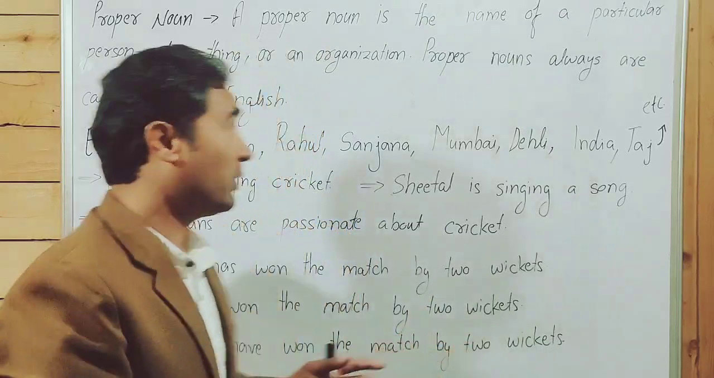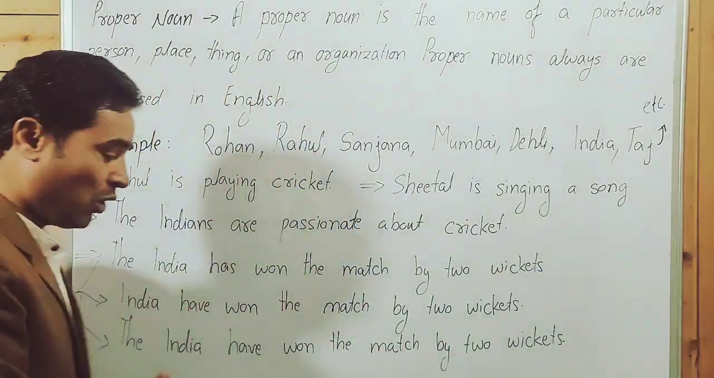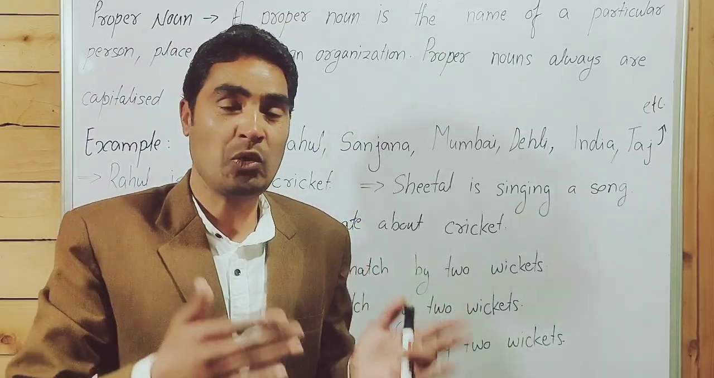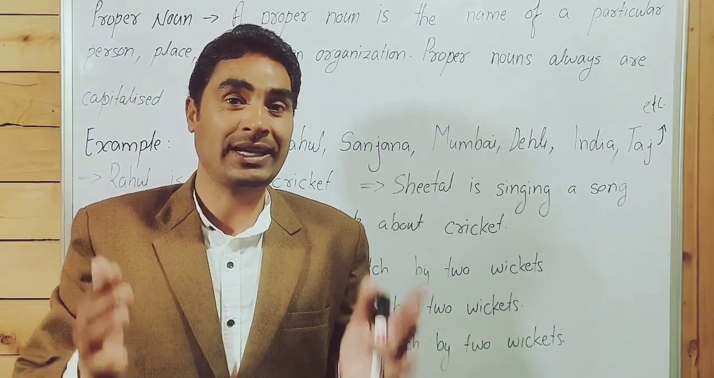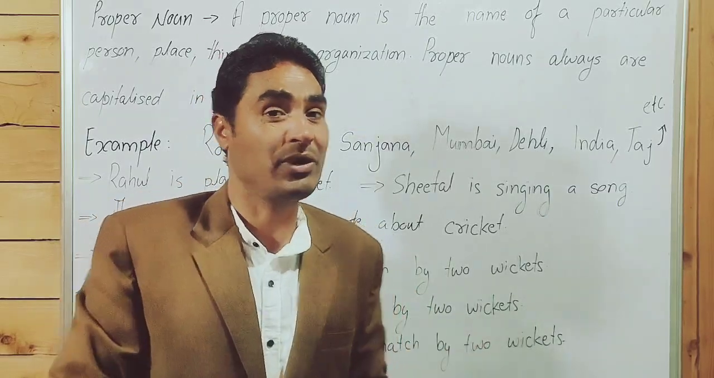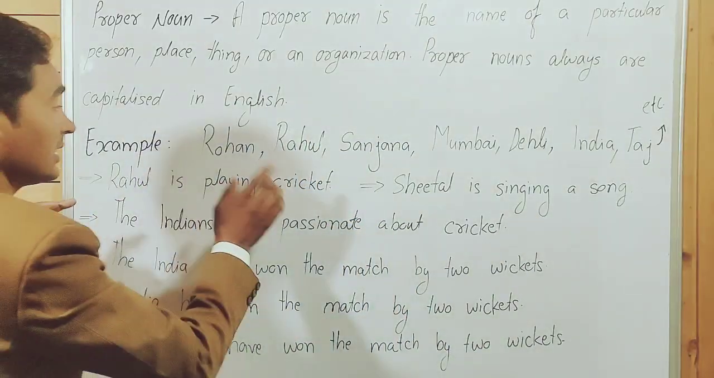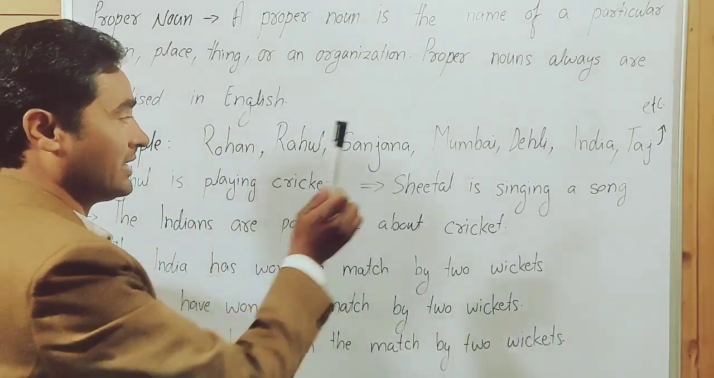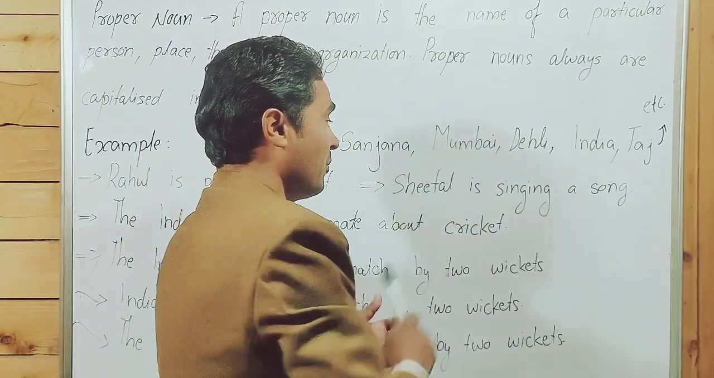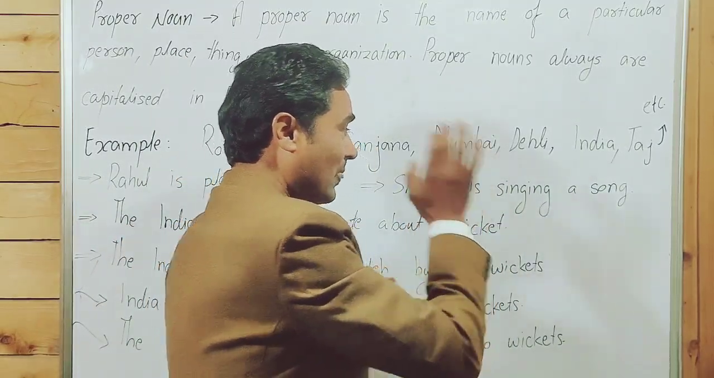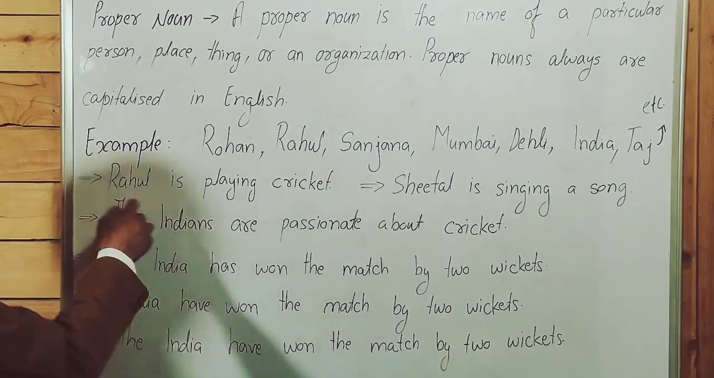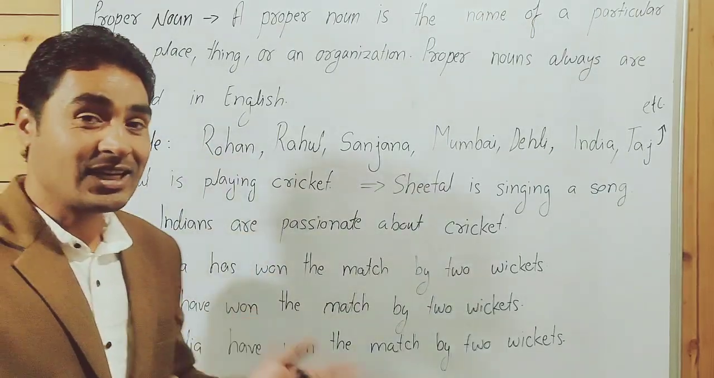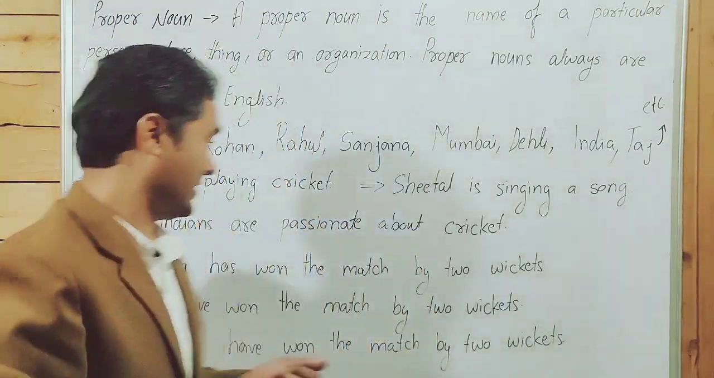So today we are learning about proper noun. If you are watching this video previously, please check the playlist. Maybe noun, pronoun, adjective, article, everything has been completed. So Rahul is playing cricket. Rahul is proper noun, singular verb. Sheetal is singing a song. Sheetal, proper noun, singular noun, and verb singular. Rahul plays cricket. Sheetal sings a song. I go to office. He goes to school. She goes to college.